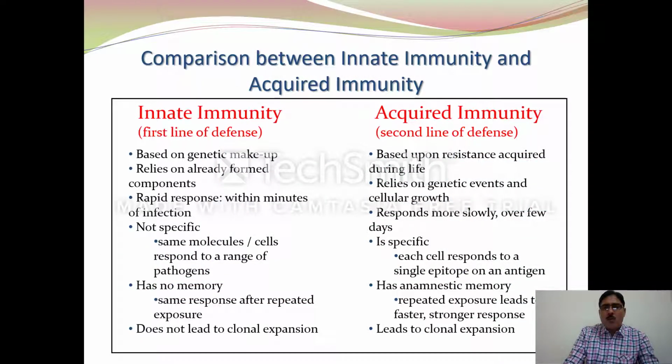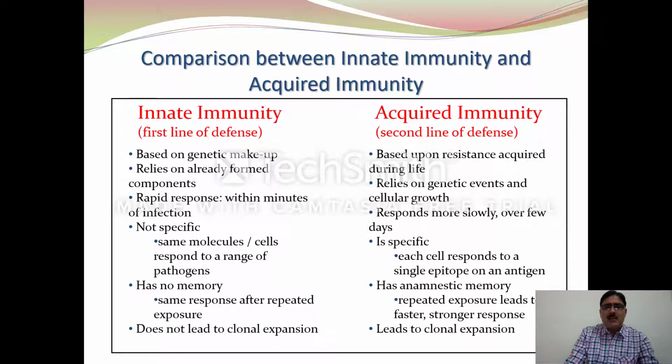We can compare both these types of immunity. Innate immunity is known as the first line of defense, while acquired immunity is known as the second line of defense. Innate immunity is based on the genetic makeup of the individual, while acquired immunity is based on the resistance acquired during the lifetime. Innate immunity relies on already formed components, and it is generally non-specific, while acquired immunity relies on genetic events and cellular growth.